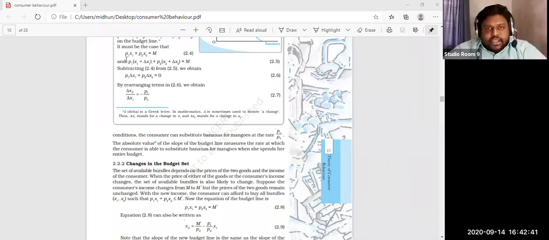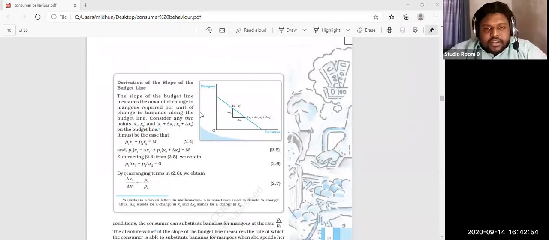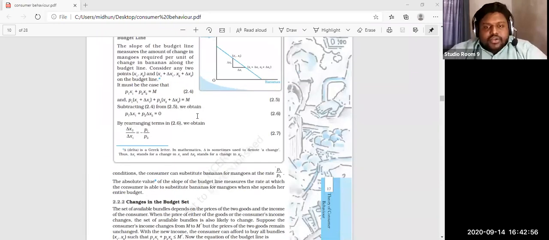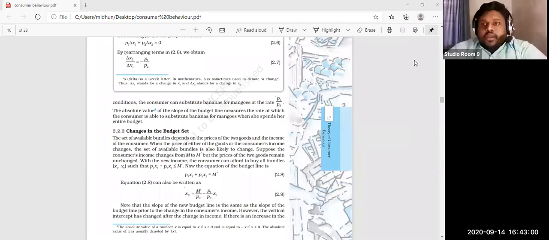So the simple idea here is the derivation of the slope of the budget line. We require the help of the board to explain this, so I am leaving that now. Next class definitely I will explain this, so just understand up to here. Changes in the budget sets also we require the help of the board.